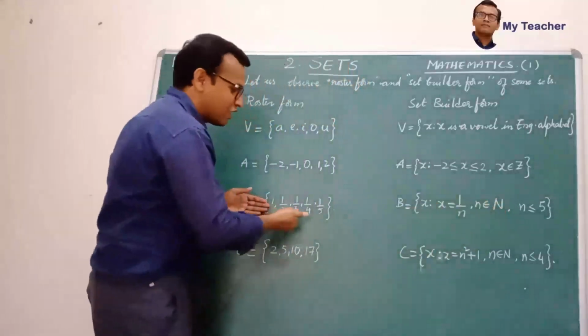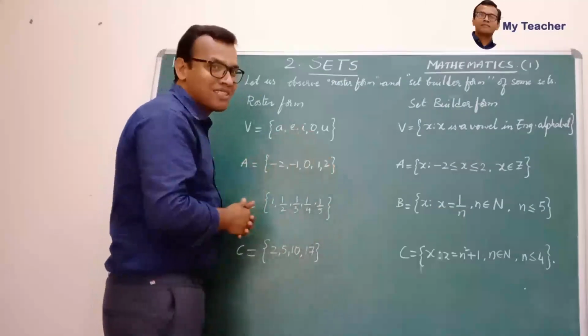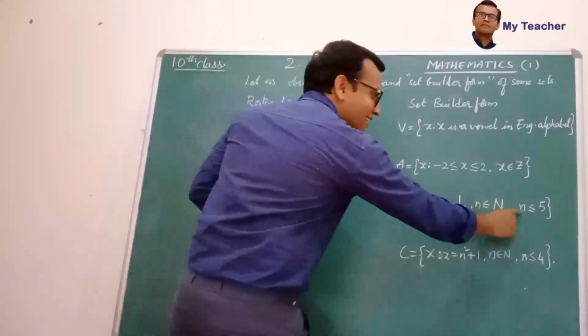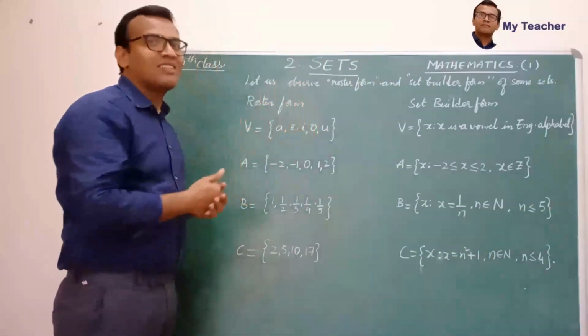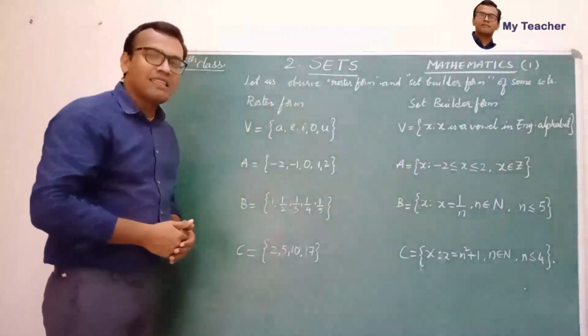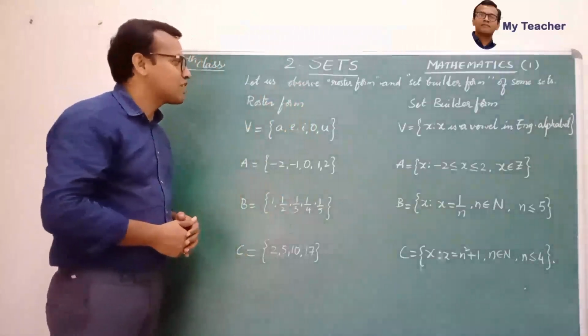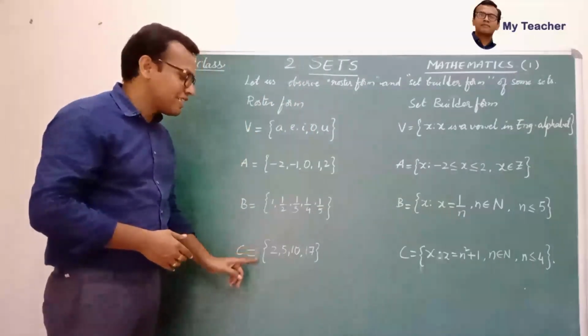So the denominators are all natural numbers, 1, 2, 3, 4, 5. But how many natural numbers do we have to write here? N is less than or equal to 5, means up to 5 only we can write. So this is one. Next, the last set in roster form from this task is C is equal to set of